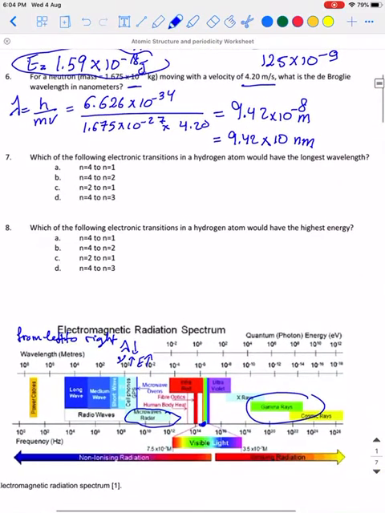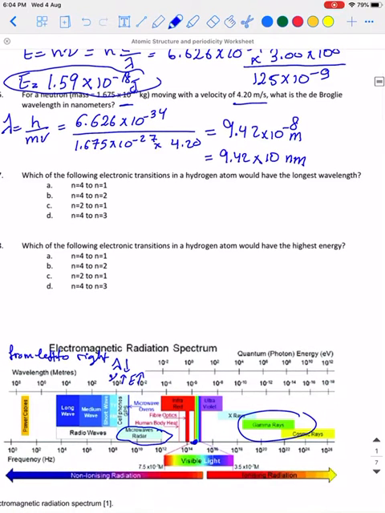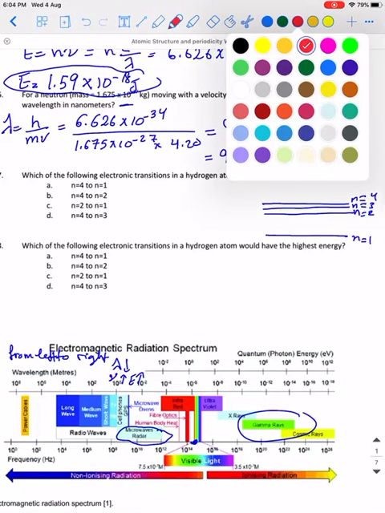Which of the following electronic transitions in a hydrogen atom would have the longest wavelength? Here he's giving me options 4 to 1, 4 to 2, 2 to 1, 4 to 3. If I have to draw the energy levels, this is the first one. Usually there is a huge difference between energy level 1 and energy level 2, and as the energy levels increase, they become closer and closer to each other until they form a continuum.